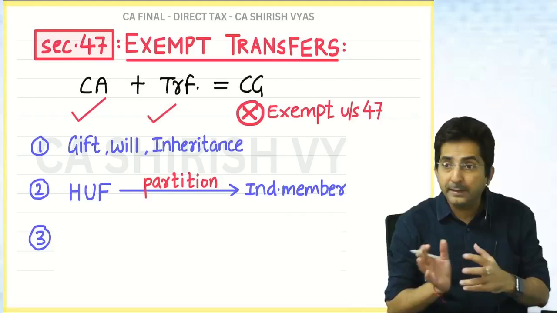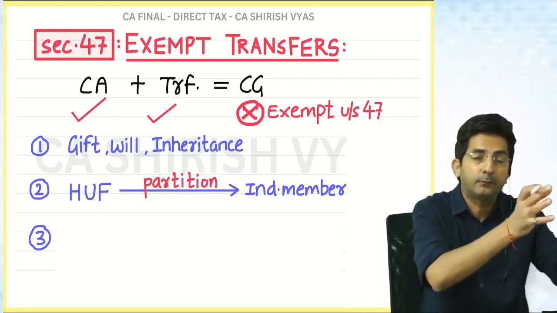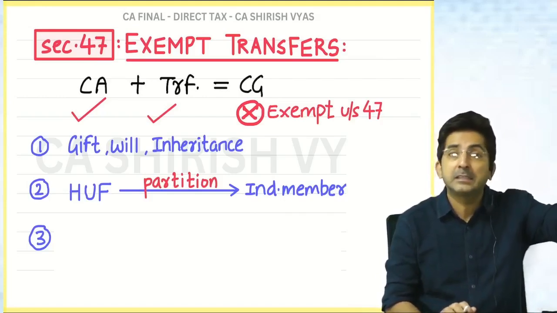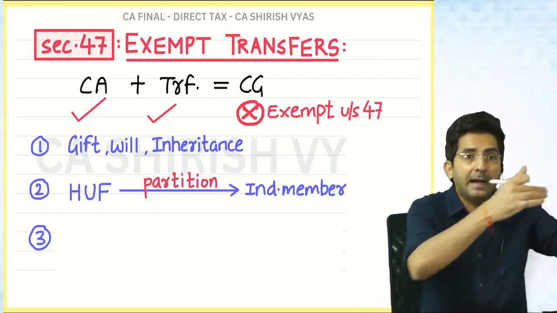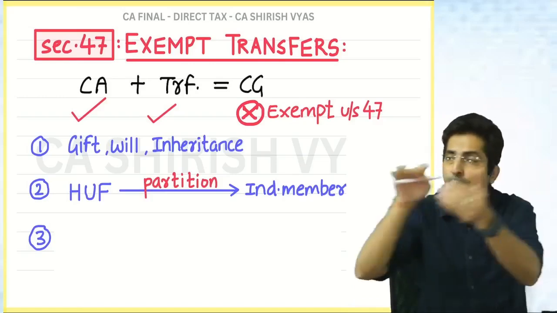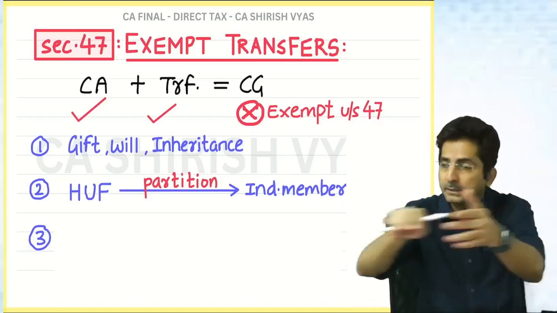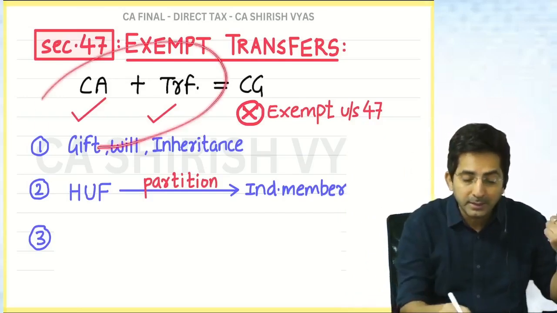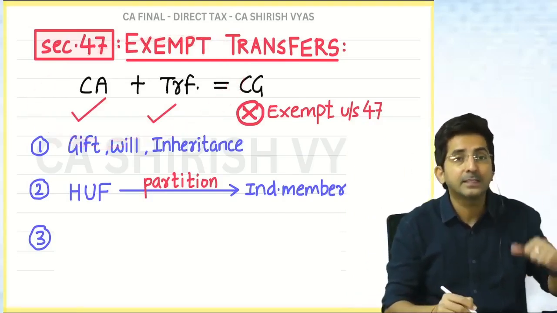And many times the partition is done by giving away the physical property. Like HUF was having 5-6 lands. One land I took away, one land my wife took away, one land my son took away, one land my daughter took away. So here also the conditions are satisfied.